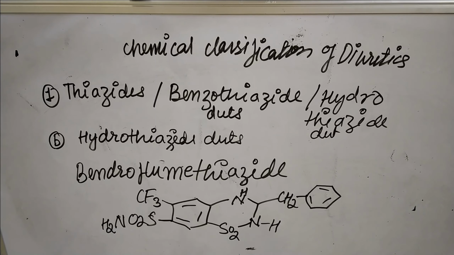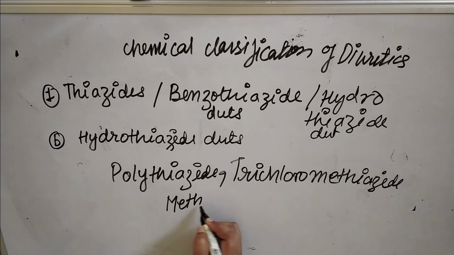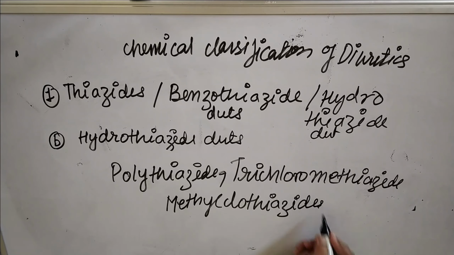So these are the examples of thiazide derivatives, benzothiazide derivatives and hydrothiazide derivatives. Many other examples are also there: polythiazide, trichloromethiazide and methylchlorothiazide. These all are examples of hydrothiazide derivatives. So this is the first category, thiazide derivatives or benzothiazide derivatives.